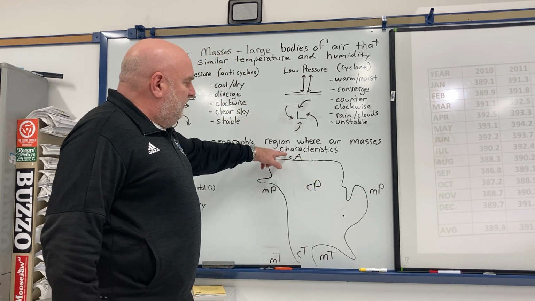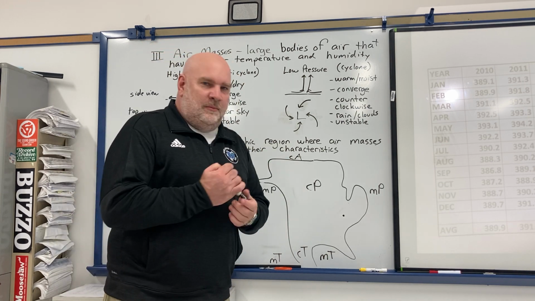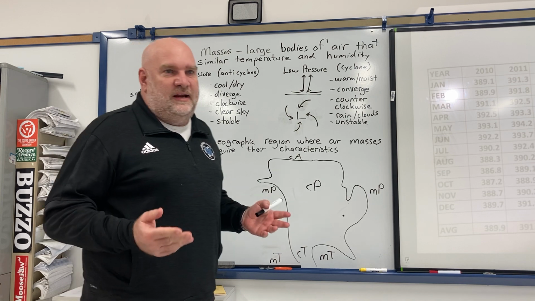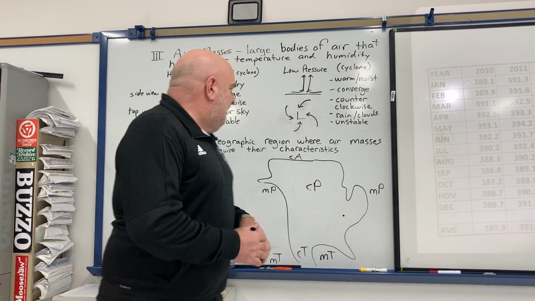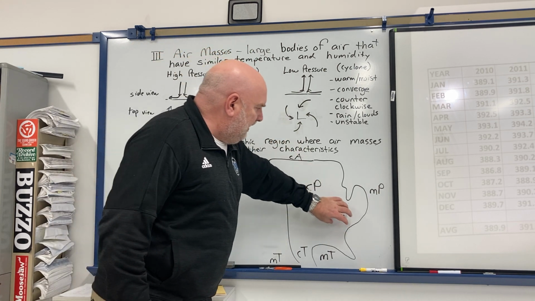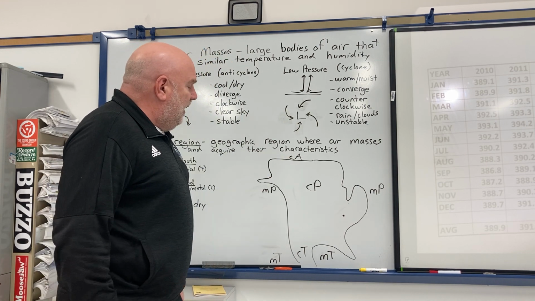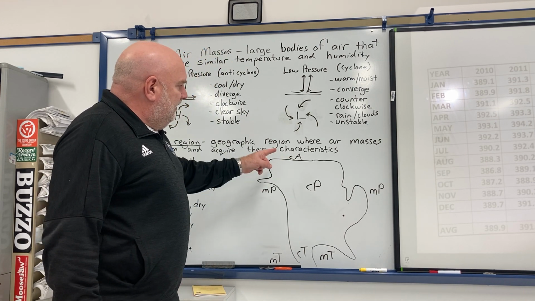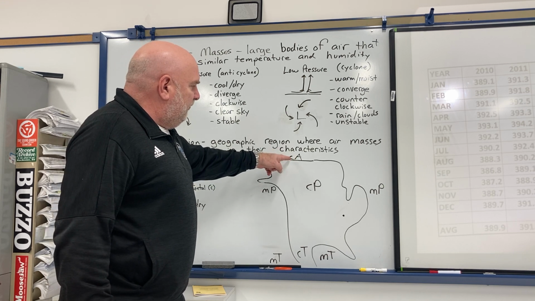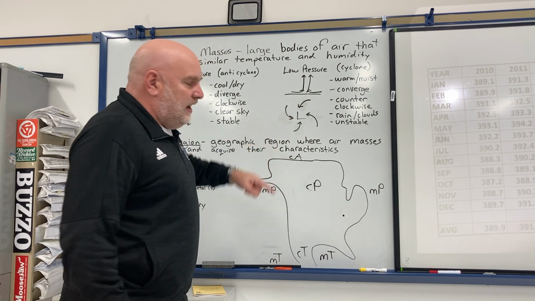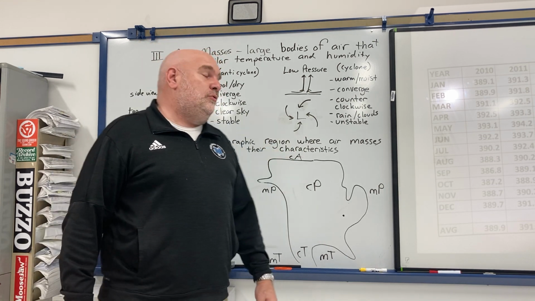Every once in a while, we get one of these continental Arctic ones. That's where we might have temperatures like in February, where it's like 0 degrees for a week straight. That's when one of these guys comes down, continental Arctic. Now, one little interesting thing here about the continental Arctic: if you look at where it's forming, it's up this section right there, which is actually the Arctic Ocean.